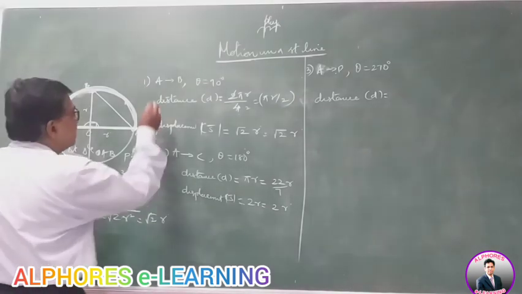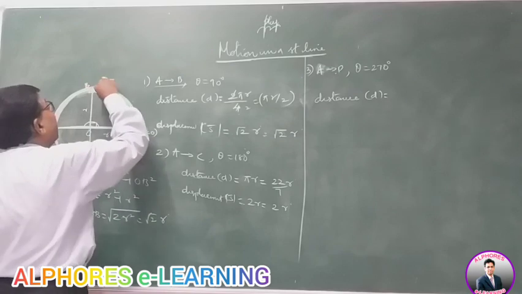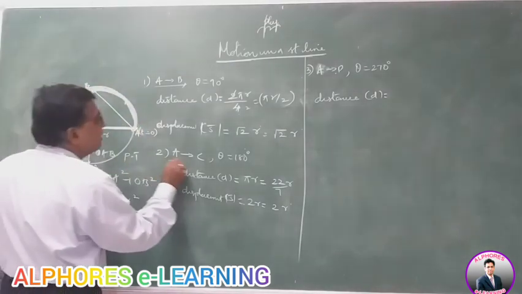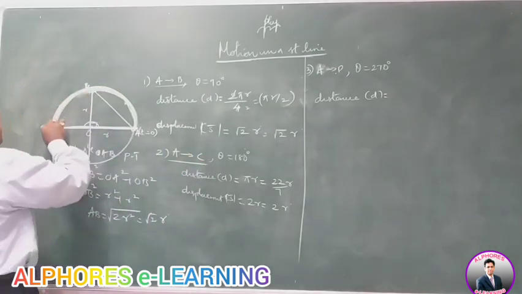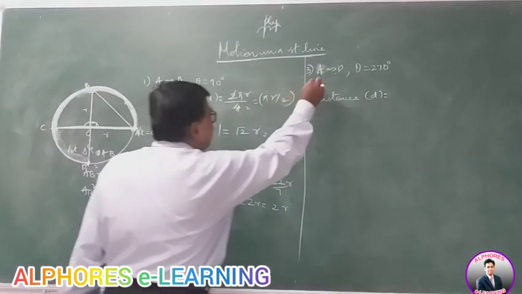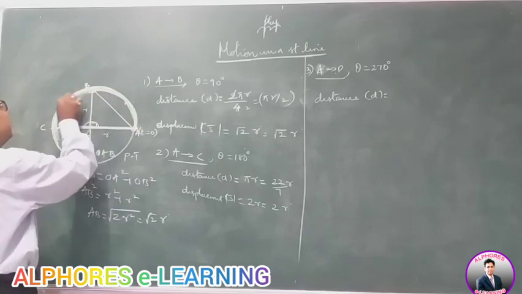In the earlier case, from A to B, the path was A to B like this. In the second case, from A to C, the path was A to C like this. In the third case, from A to D, the path is like this.